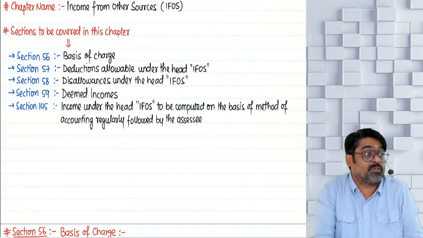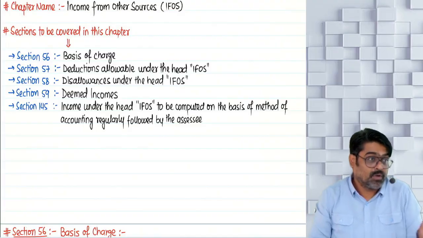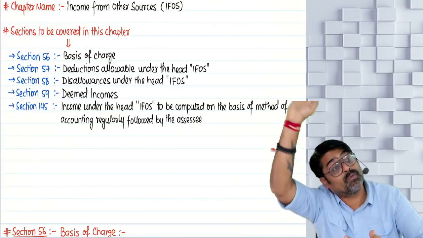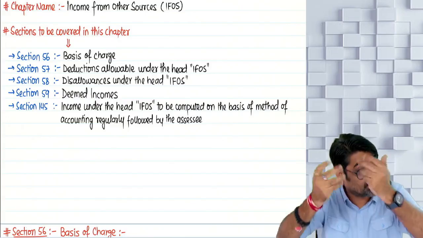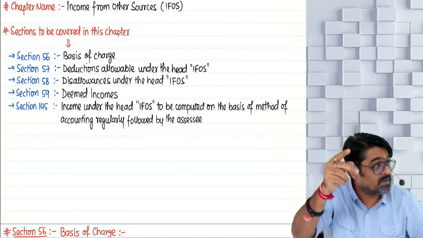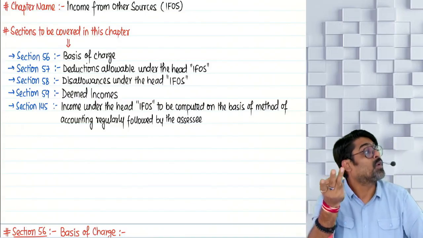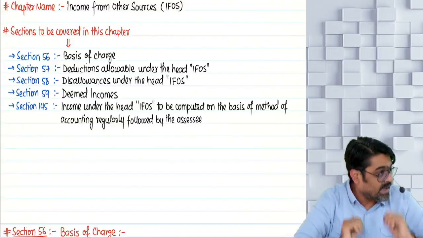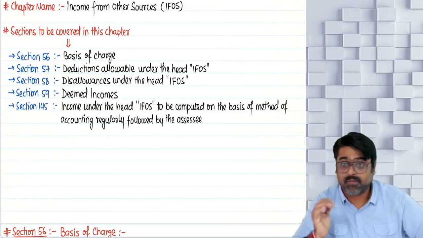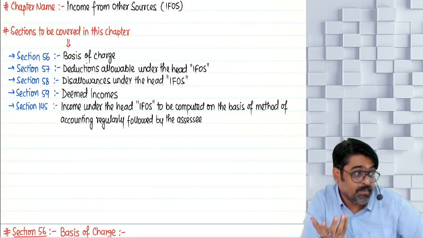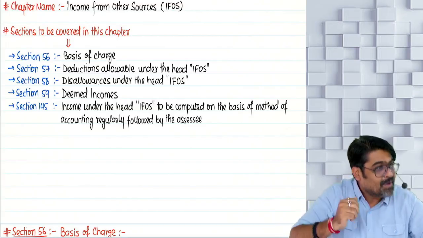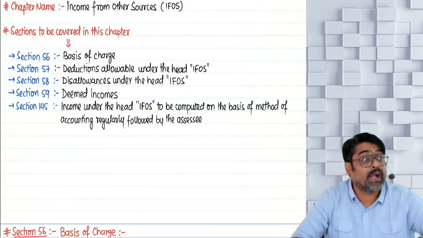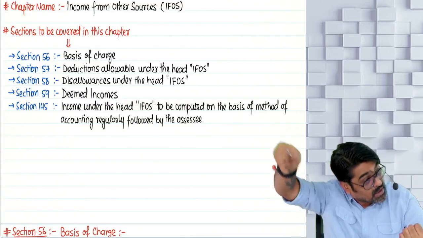But now there is a possibility that the expense, loss or trading liability was allowed as a deduction under other provisions of the Income Tax Act other than PGBP. For those expenses, liabilities or losses, if you are recovering any benefit or any amount, that recovery or benefit will now be taxable as your deemed income under the head IFOS, because the expense, loss or liability was not allowed under the head PGBP, it was allowed under other provisions.